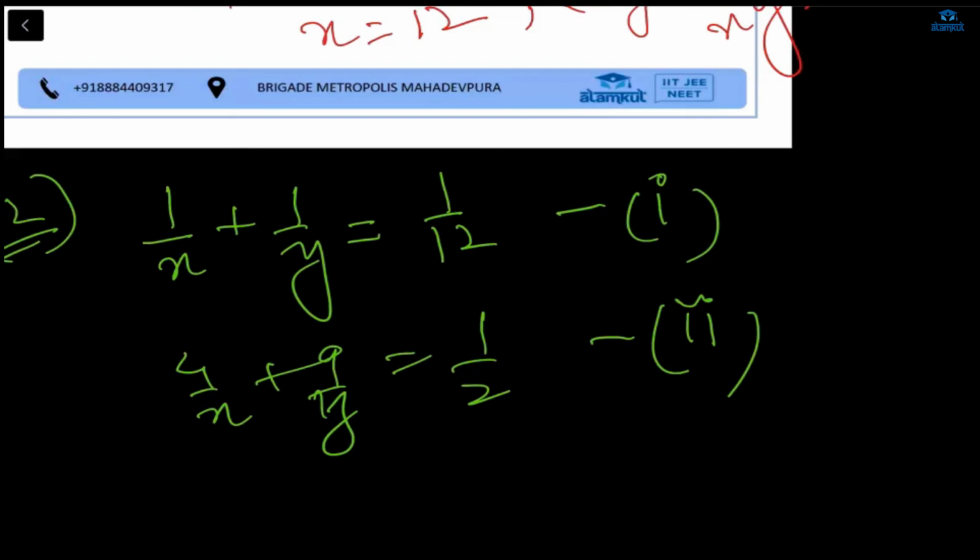Now you can assume 1/x as p and 1/y as q, which means you have to assume other variables and solve the equations. After solving, what will you get as the answer? You will get x is equal to 20 and y is equal to 30. So the larger pipe is going to take 20 hours and the smaller pipe is going to take 30 hours. Let me confirm. Yes, 20 hours and 30 hours.